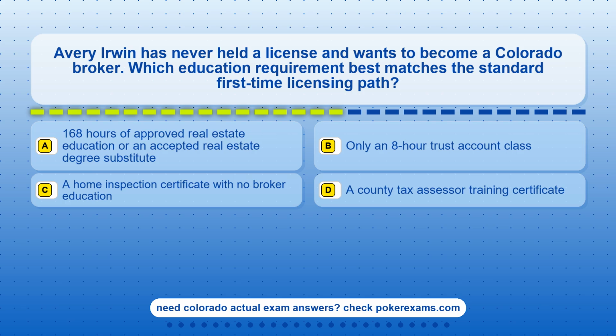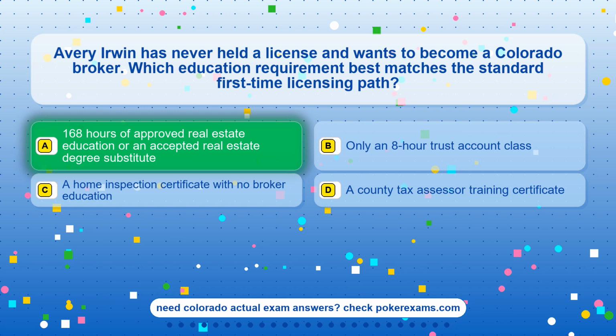Option A, 168 hours of approved real estate education or an accepted real estate degree substitute. Option B, only an 8-hour trust account class. Option C, a home inspection certificate with no broker education. Option D, a county tax assessor training certificate.